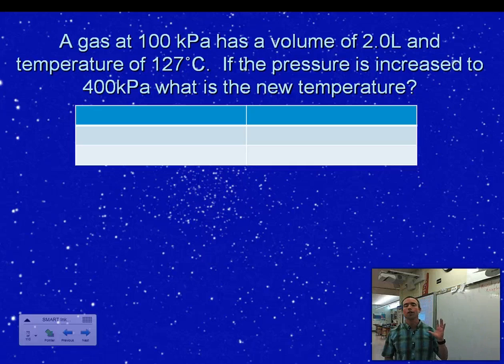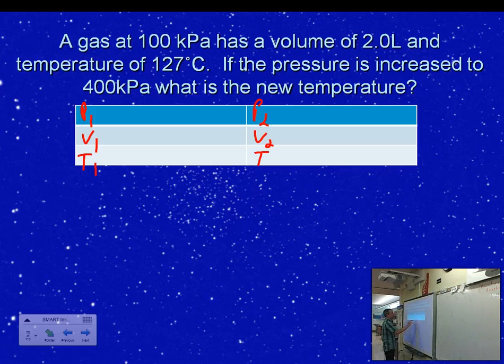So I offered you the chart to help organize your variables. I think that's helpful. So let's go ahead and set that up. I make a quick little chart, or I just write down P1 V1 T1 is equal to P2 V2 T2. And then I start to think through and identify the different variables. So it says that my gas is starting at 100 kilopascals. That is my initial pressure, or P1. And it has a volume of 2 liters, so that's easy to identify. 2.0 liter will be V1.